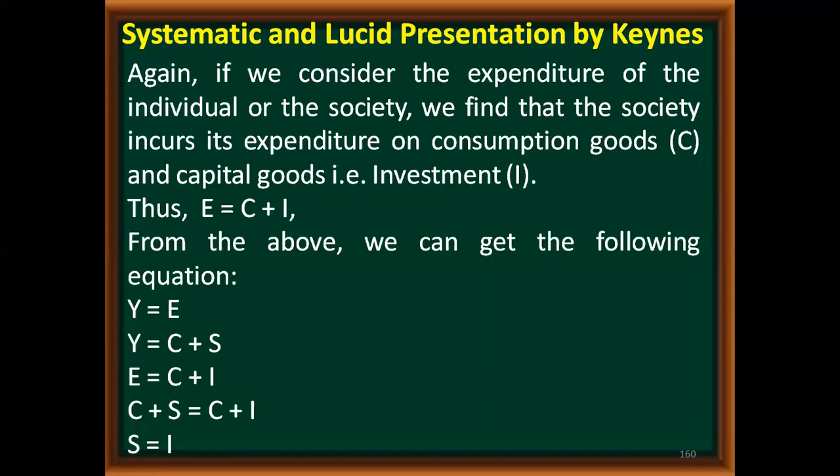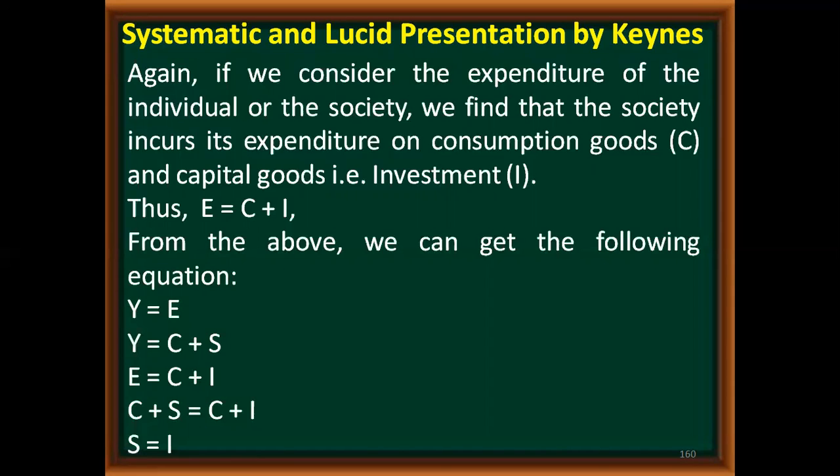So consumption expenditure is indicated by C, production expenditure is indicated by I. So E is equal to C plus I. When we equate Y is equal to E, that is C plus S equal to C plus I, finally we get S is equal to I.